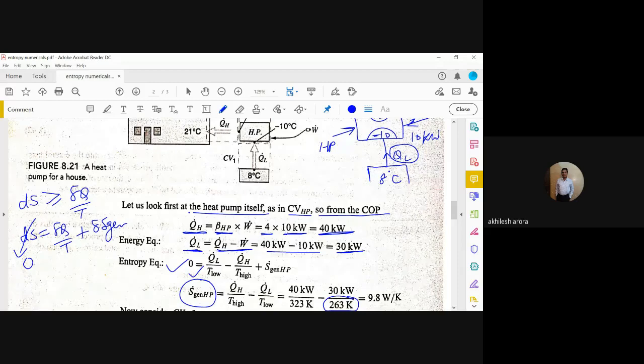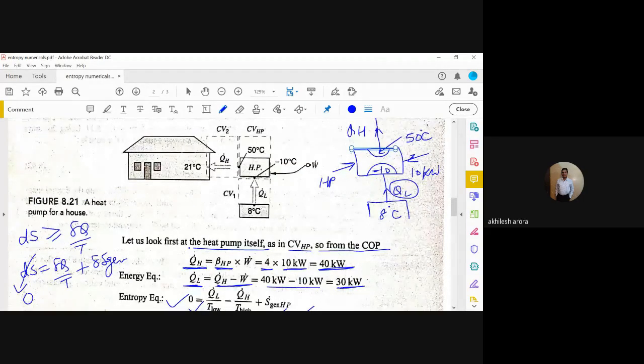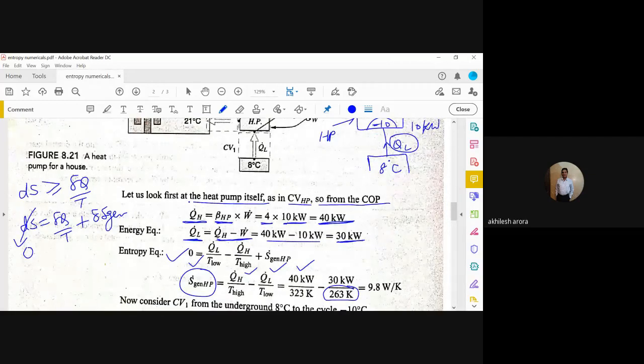So QH value is 40, and it is leaving the heat pump at 323, which is 50 degrees Celsius. This is 50, this is minus 10. So QH is equal to 40 divided by 323, and this is 30, which is entering into the system, divided by 263. So the value comes out to be 9.8 watt per Kelvin.